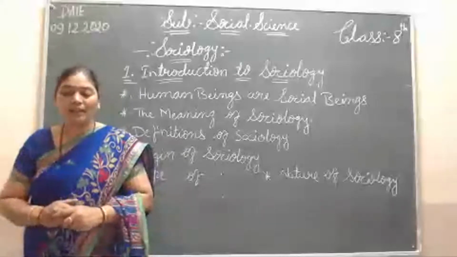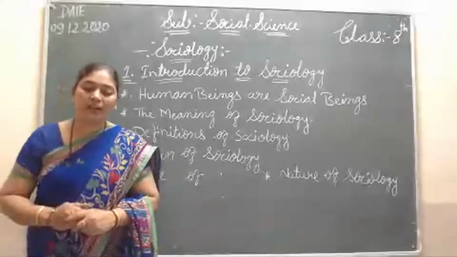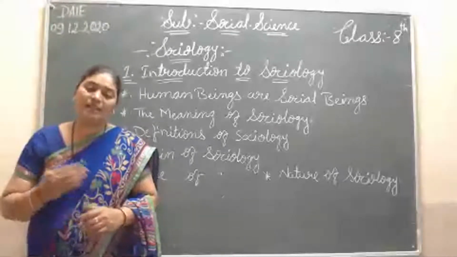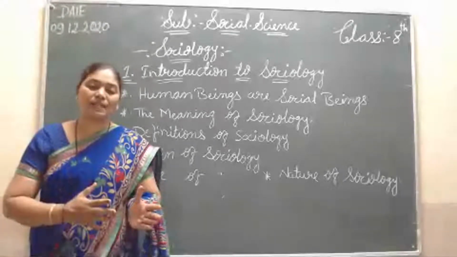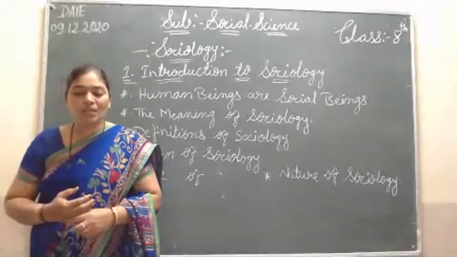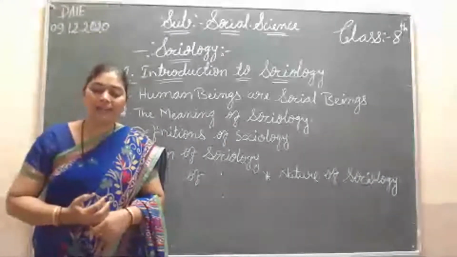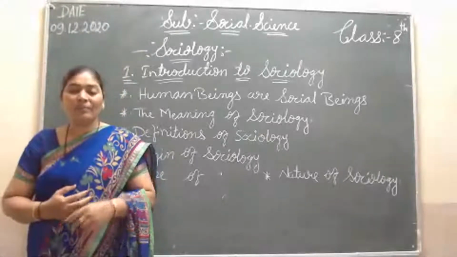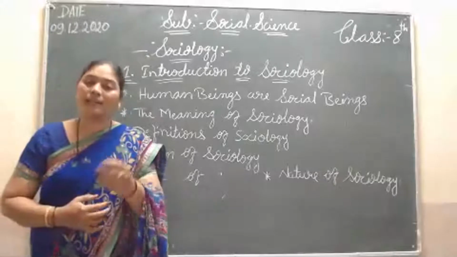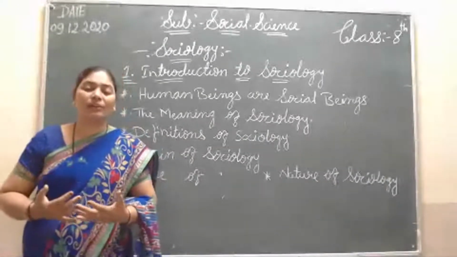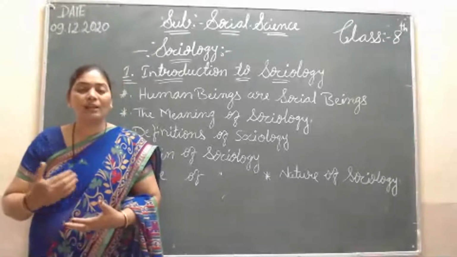It is different from other social sciences due to its unique nature. Sociology is considered an independent and separate field of study because it studies only society, meaning our behaviors, our processes, how we are doing, our living style, everything.